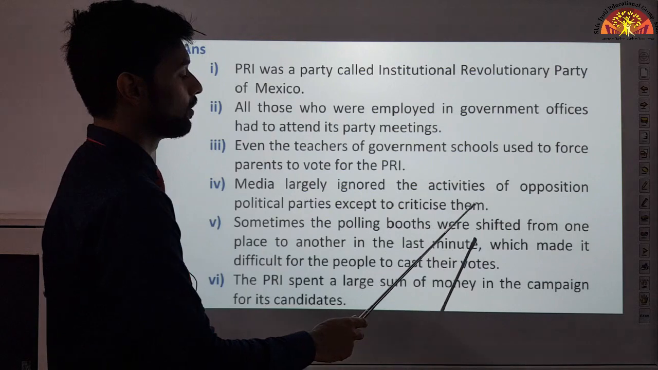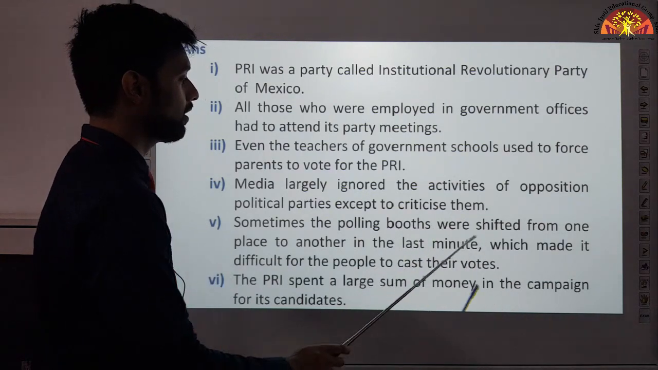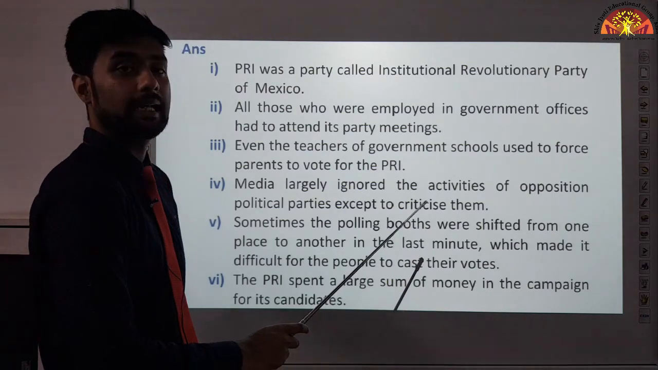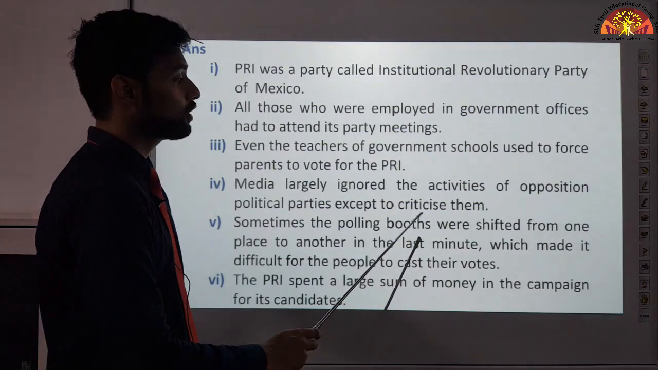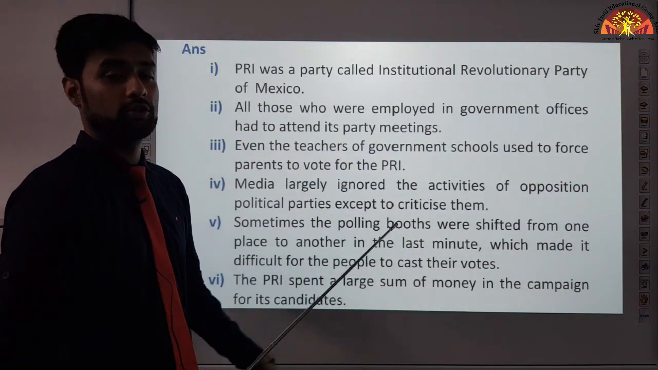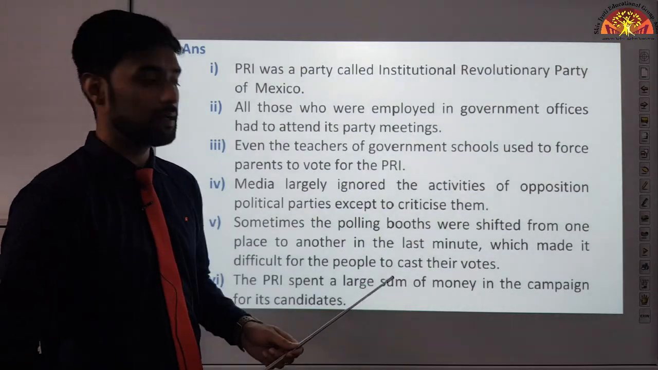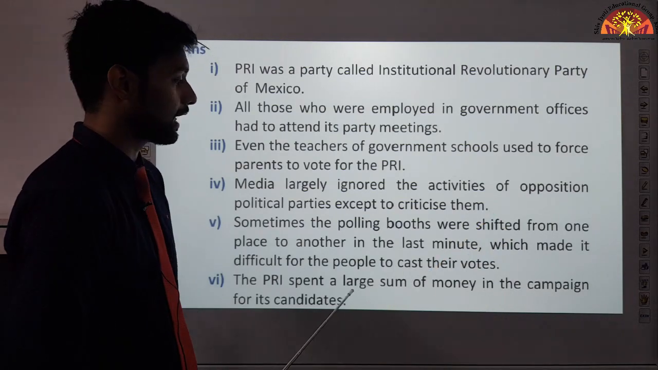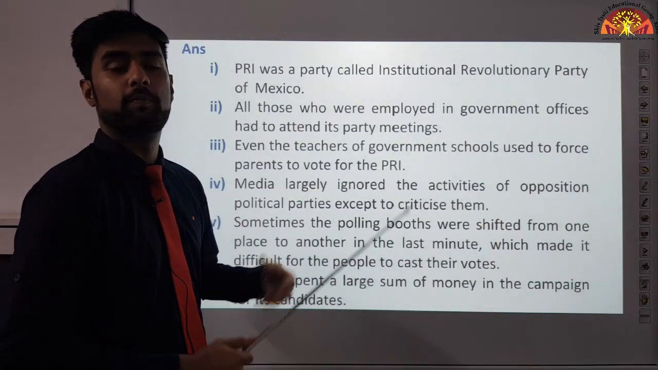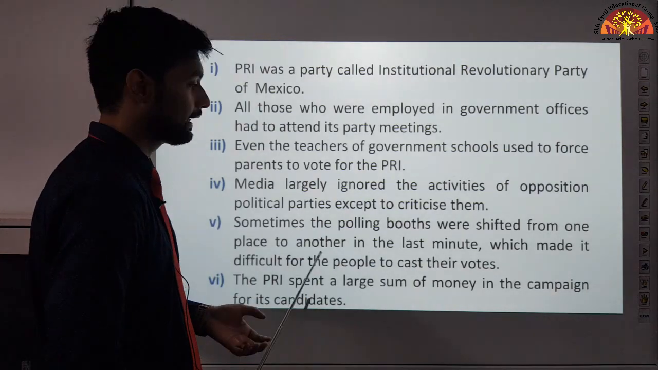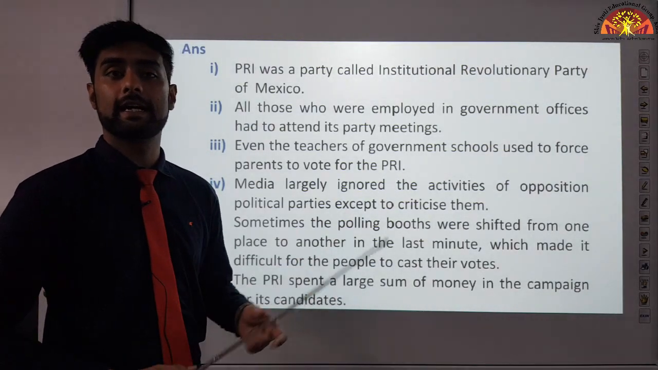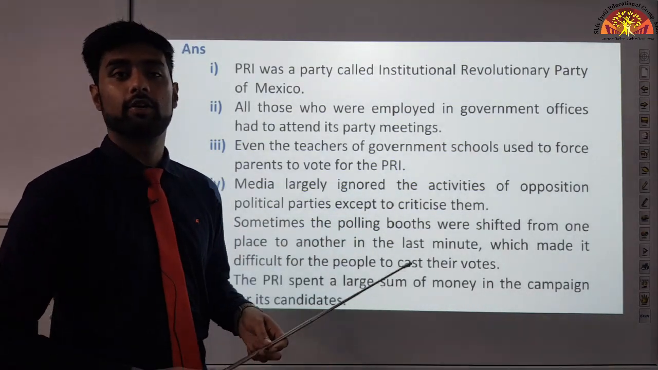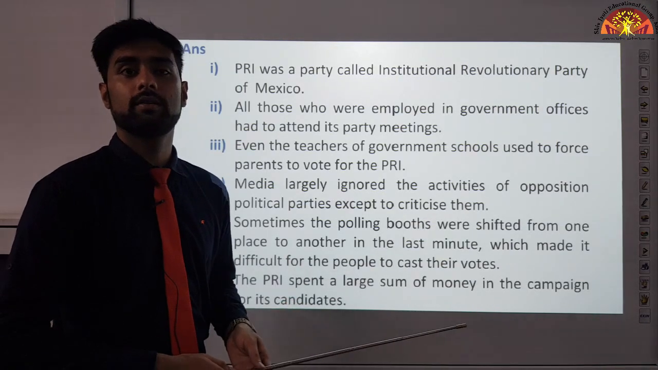Sometimes the polling booths were shifted from one place to another in the last minute, which made it difficult for the people to cast their votes. See, another dirty trick. Polling booth, where election voting takes place, right? They used to shift it from one place to another in the last minute, so the voters cannot vote for other parties. Okay? The PRI spent a large sum of money in the campaign for its candidates, and they used to spend a lot of money for posters, for advertisements for their candidates. Usually it happens even in India as well, right? Whenever elections take place, political parties spend a large amount of money, right? Why? To advertise their own political parties.